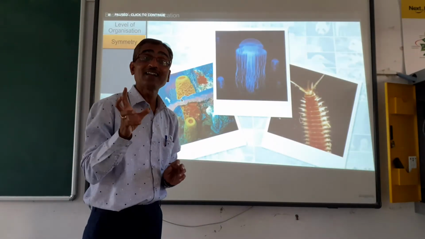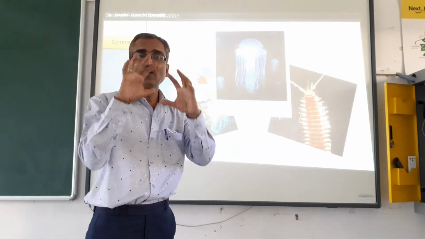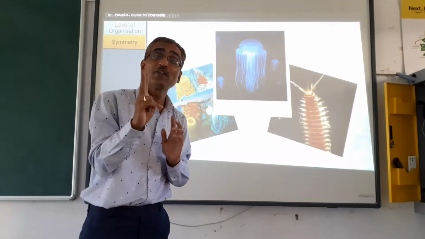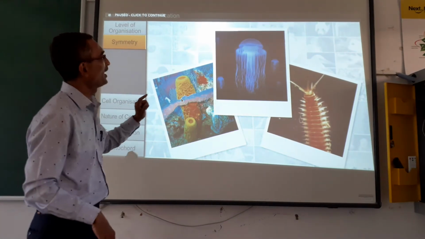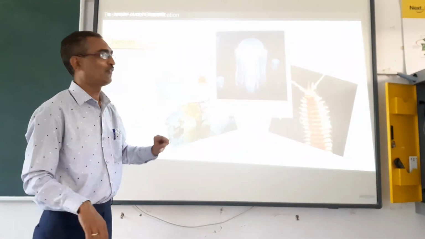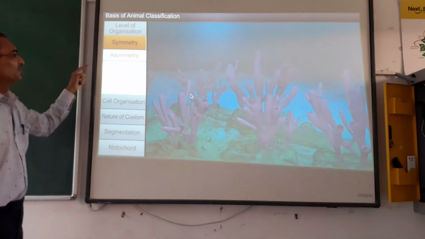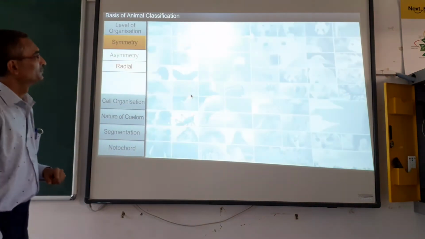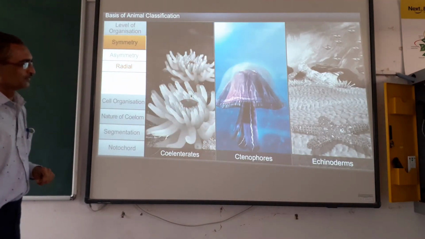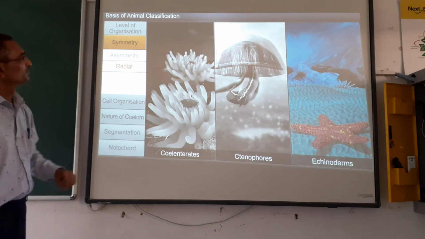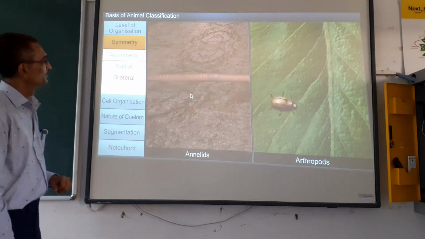And next one is bilateral symmetry. Bilateral symmetry means bi means two, lateral means the sides. The whole body is divided into two equal parts, one is left, another one is right. So that is symmetry. That is another basis of classification. They can be asymmetrical, like sponges, or have radial symmetry, like cnidarians, ctenophores, and echinoderms. However, most animals like annelids and arthropods have bilateral symmetry.